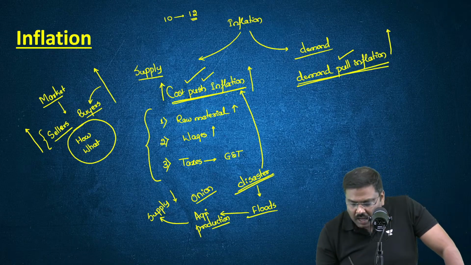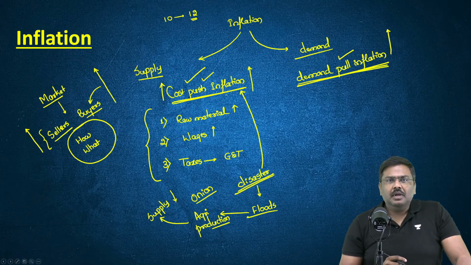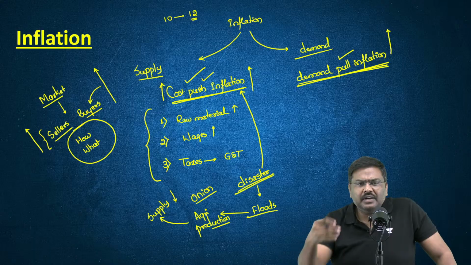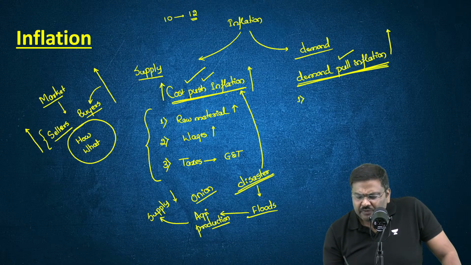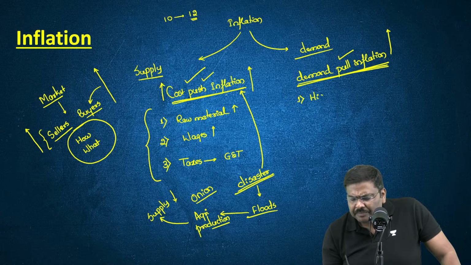Now, how can demand pull inflation happen? What kind of factors will cause all of it? Let me explain this. Let's say there is a very high growth in the economy.